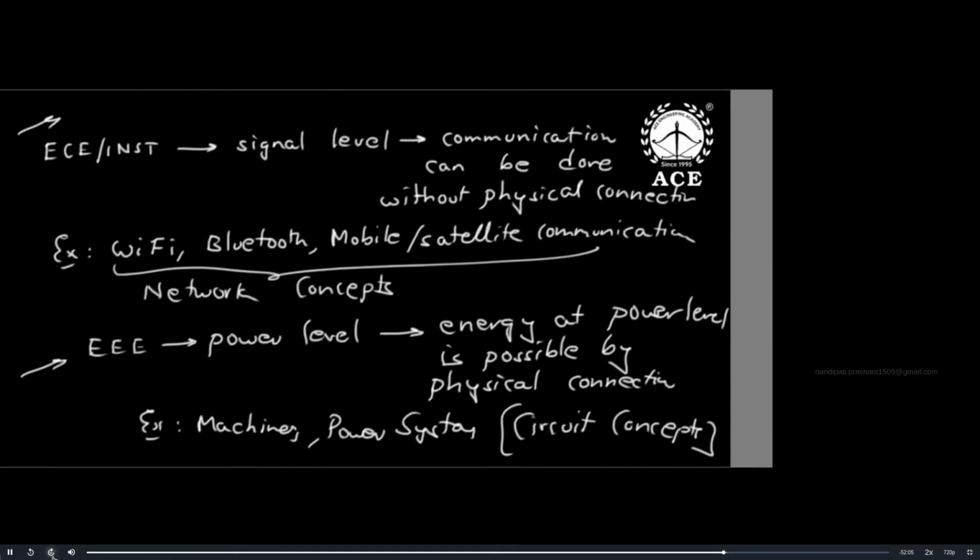Because ECE and instrumentation students deal with signal level communication without any physical connection, like Wi-Fi, Bluetooth, satellite communication, and mobile communication. Both are different circuits, but together we learn network concepts in frequency domain. But electrical people at power level need to transfer energy with physical connection, otherwise efficiency won't come. All transmission lines and transformers are electrically connected, physically connected. So circuit concepts are more in machines and power systems.